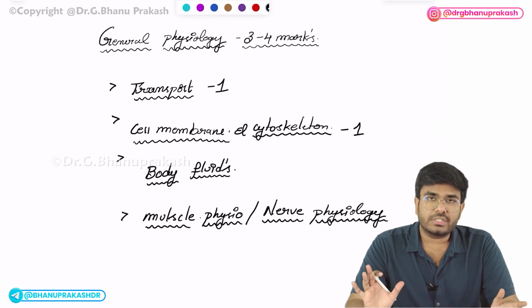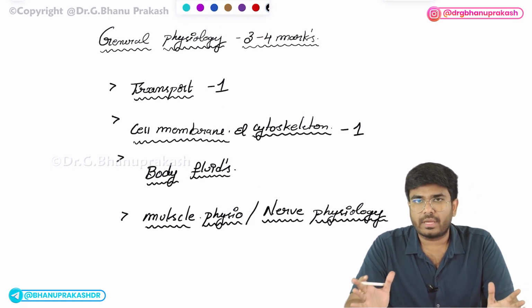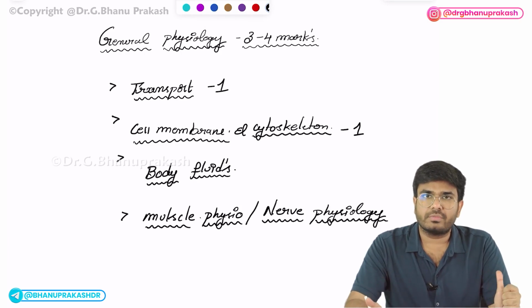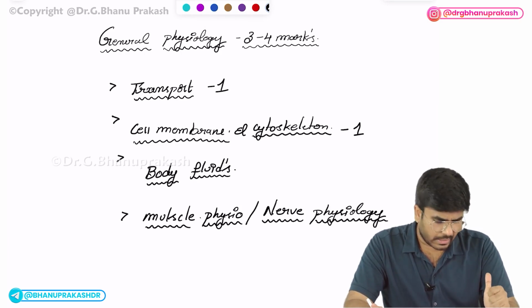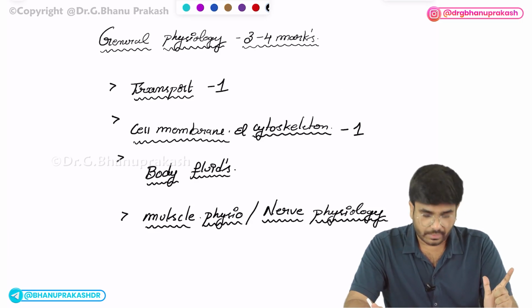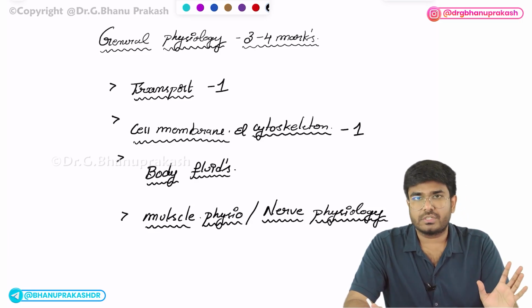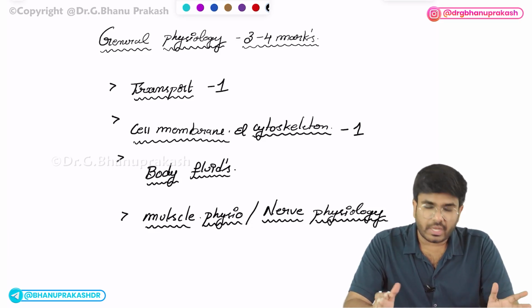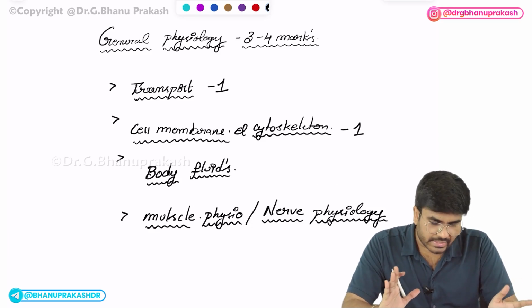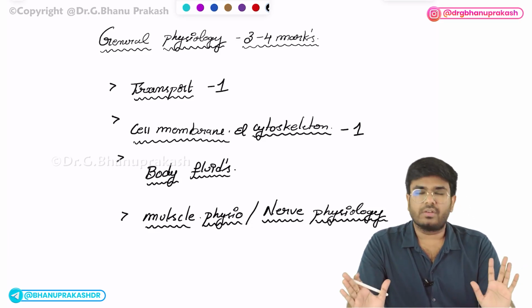See, in general physiology, 3 to 4 marks will be coming, and these are the areas. One question will be pakka coming from transport, one question will be pakka coming from body fluids, and one will be coming from muscle physiology and nerve physiology. If they are giving 4 questions, one will also be coming from the cell membrane and cytoskeleton in general physiology.